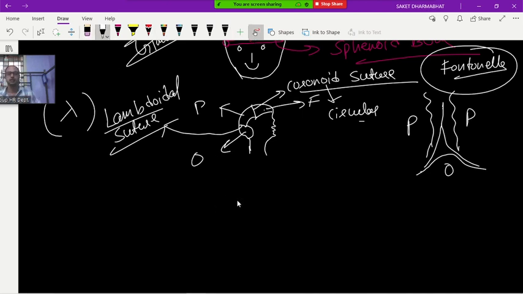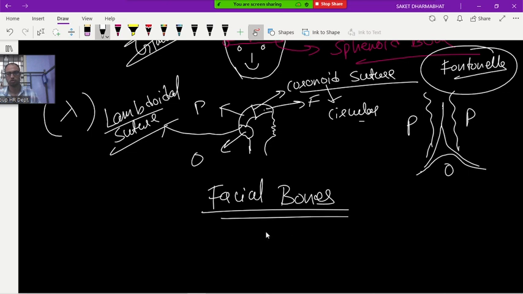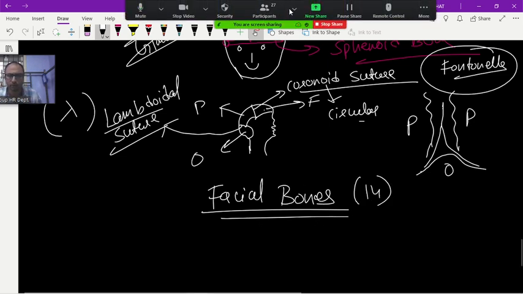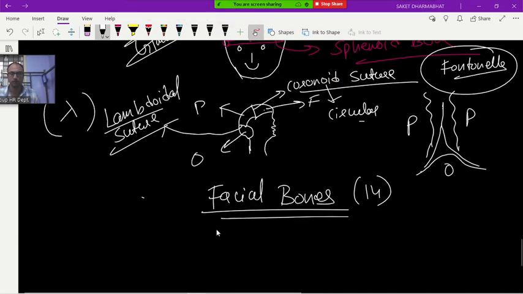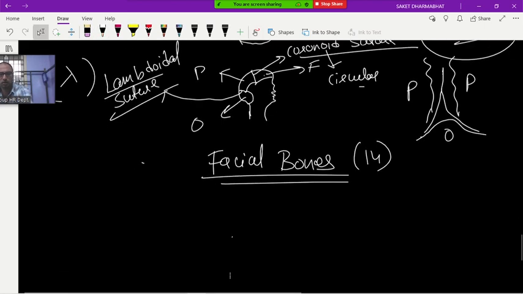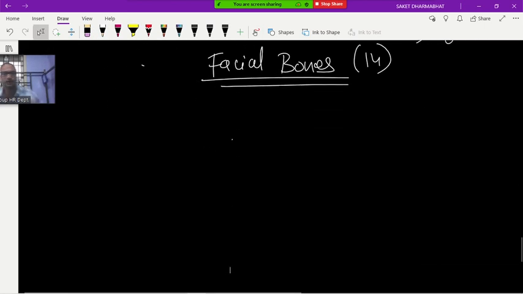Next we will talk about the facial bones. Now in the facial bones, in total how many bones are there? 14. Facial bones are 14 bones. So what are the names of those bones? Today we are discussing that.